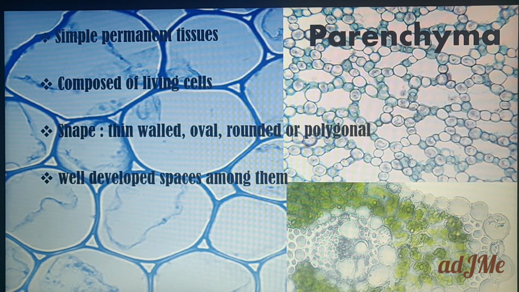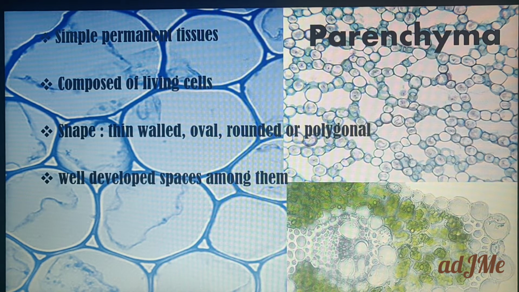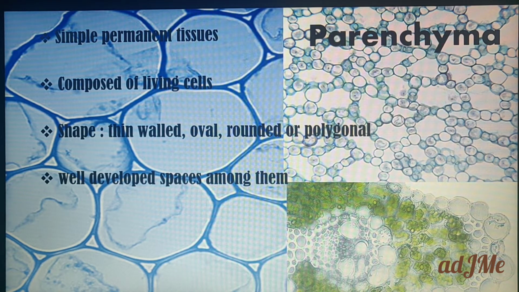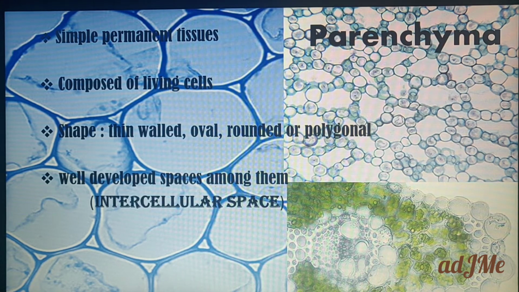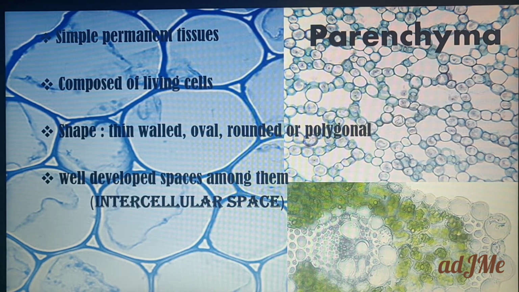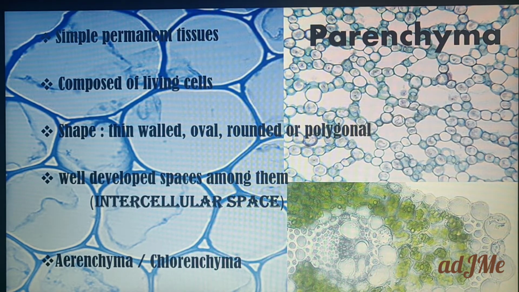So that makes the difference between parenchyma and collenchyma. In parenchyma you have a well developed space, which you call intercellular space. Whereas in collenchyma you don't have intercellular space. That is the main difference between parenchyma and collenchyma.